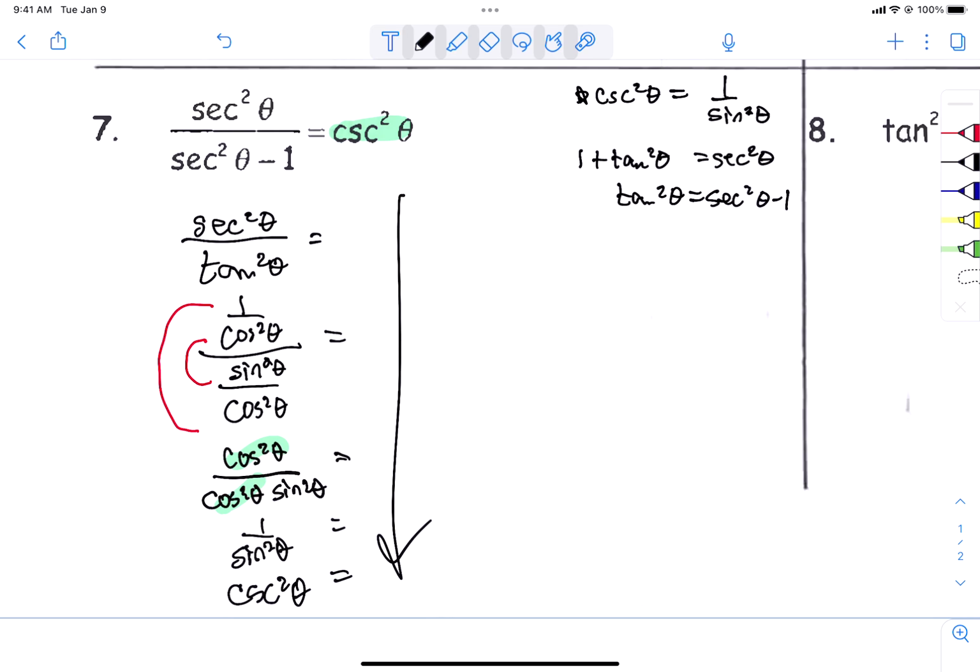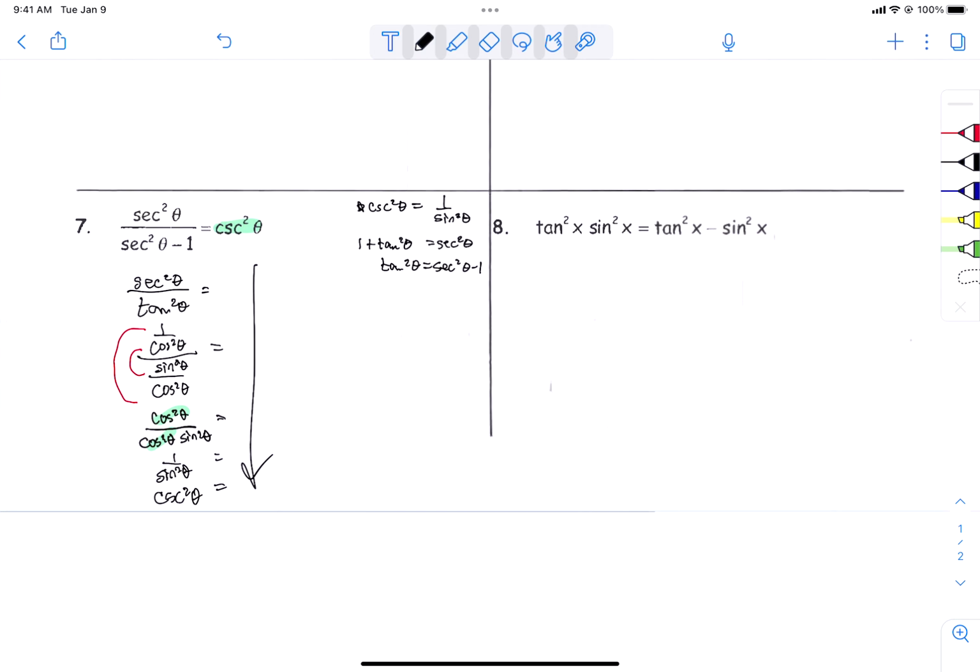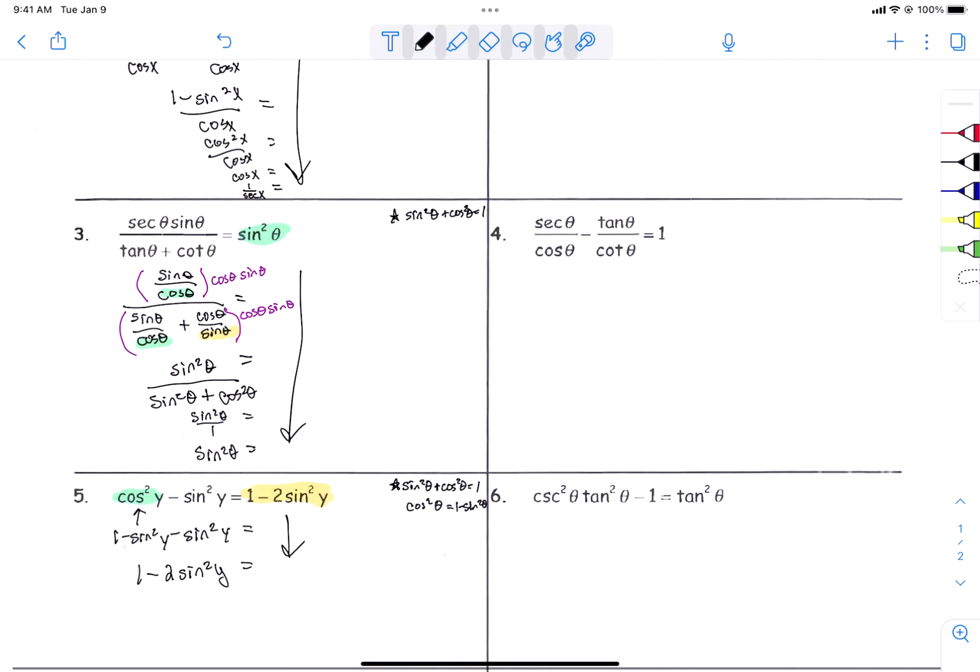Remember, you get to pick which side you want to try to manipulate and leave that side alone. You can only touch the one side. It's not a traditional equation. It's a verification. So you're trying to manipulate one side into the other side without touching the other side. So you have 4 more to go. Let's just take a minute and look at some strategies for these.